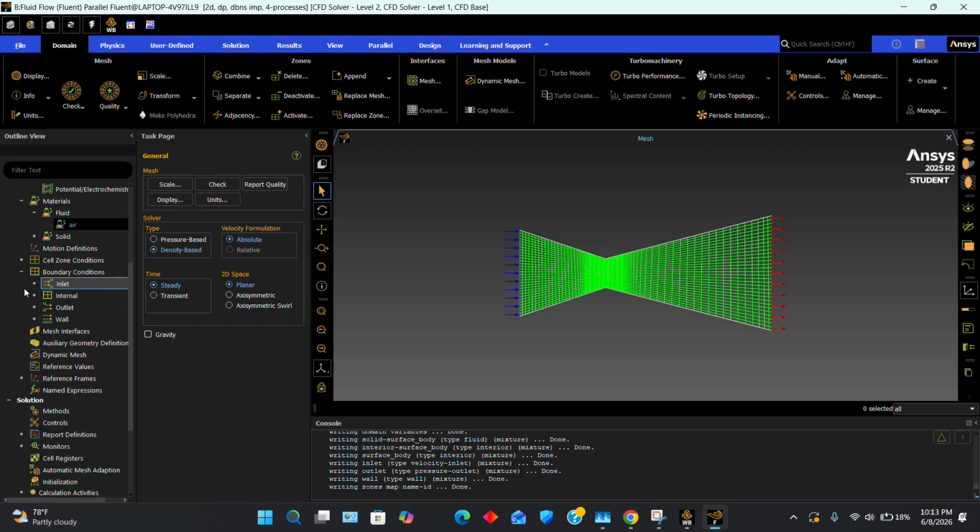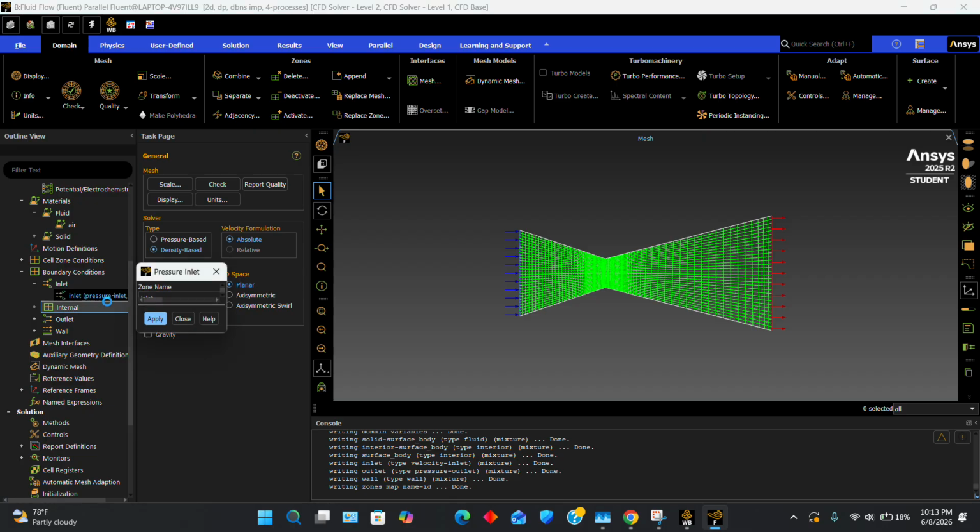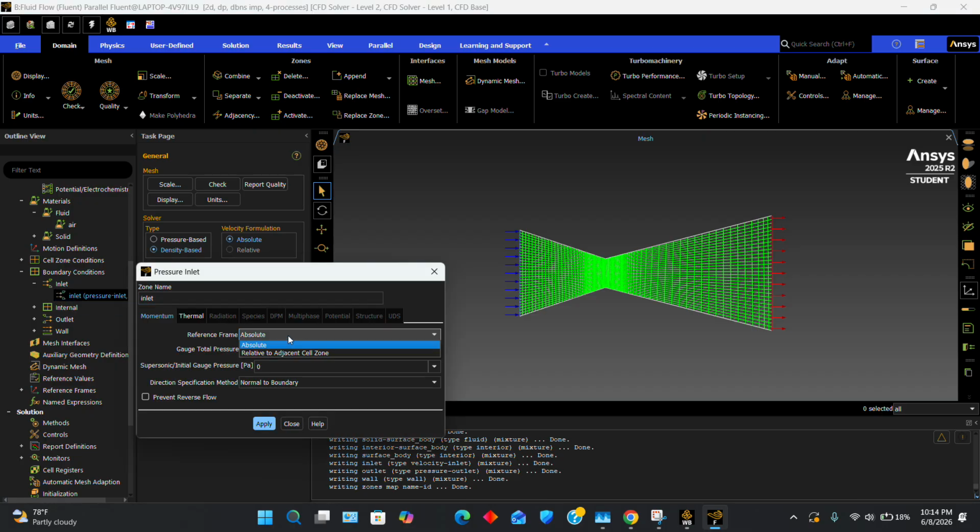We're going to come to boundary conditions now. This is going to be a pressure inlet. And then our gauge total pressure at the inlet is 10 megapascals. And then we're going to change this also to 10 megapascals.